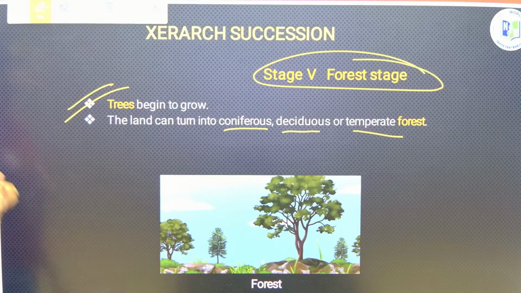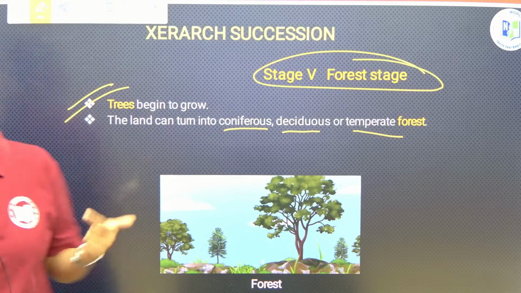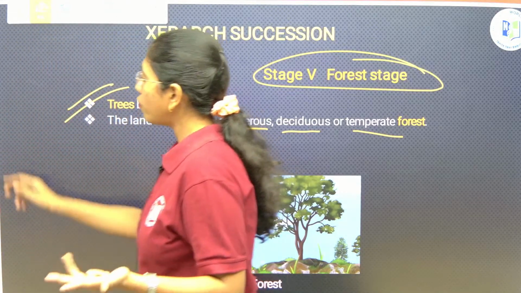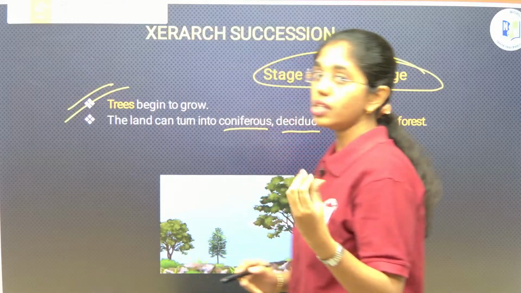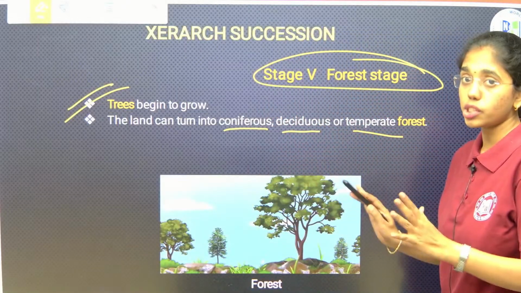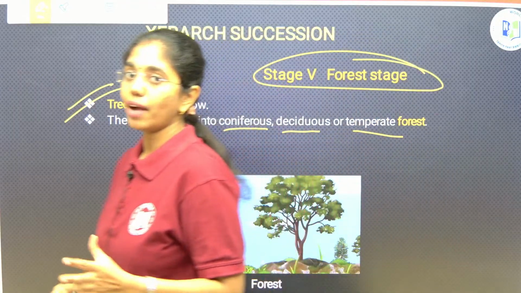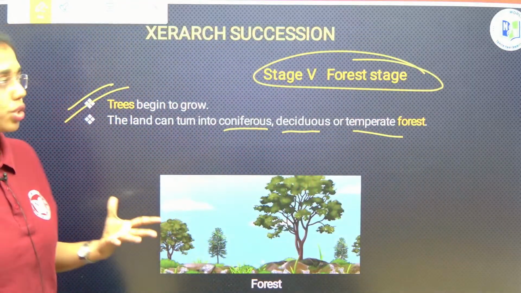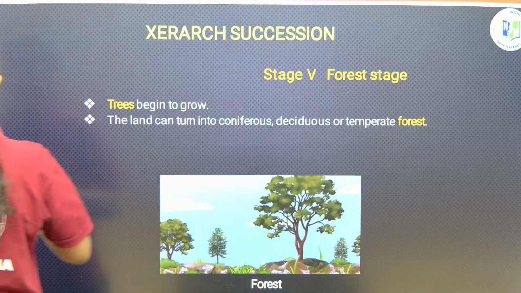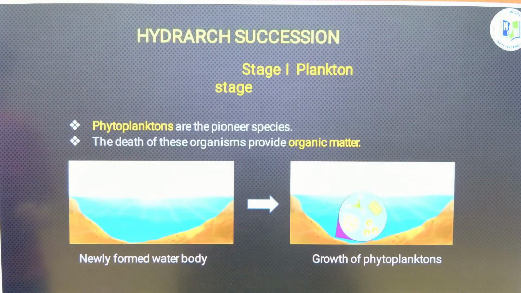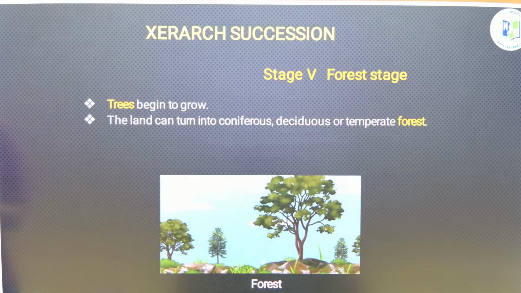Fine, right? So, first you have lichen stage, followed by moss stage, third is grass stage, fourth is shrub stage and fifth is forest stage, which is climax stage. On total, how many seral stages have you come across? 5 seral stages in Xerarch succession. Fine, right? 5 seral stages.